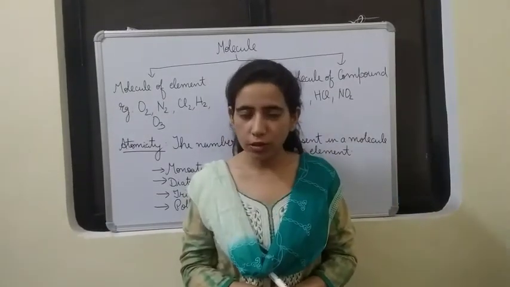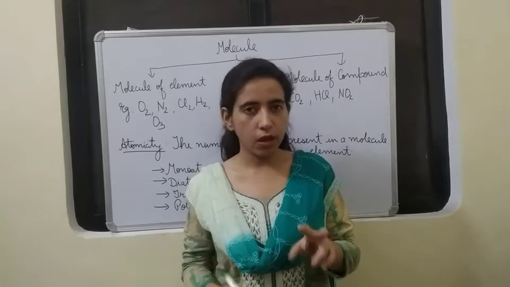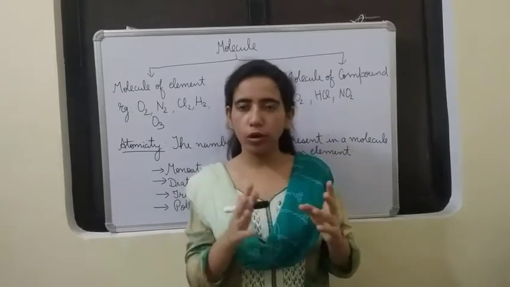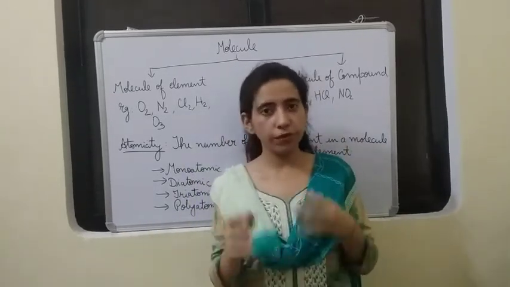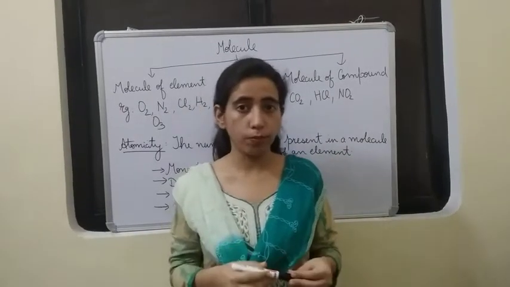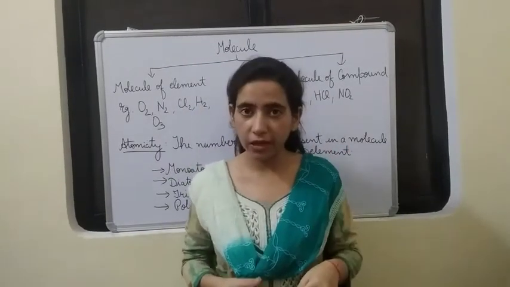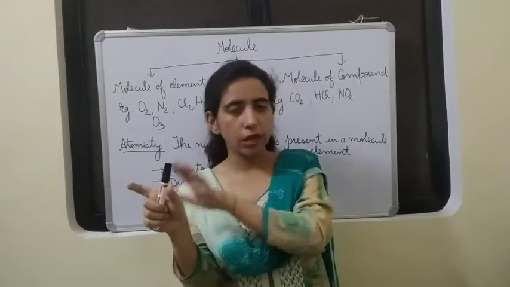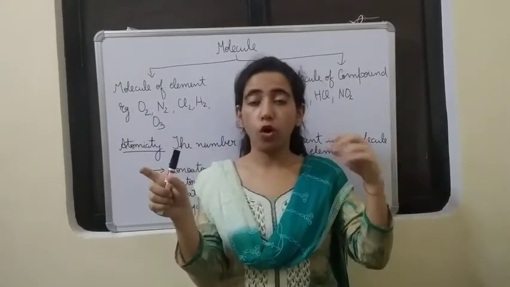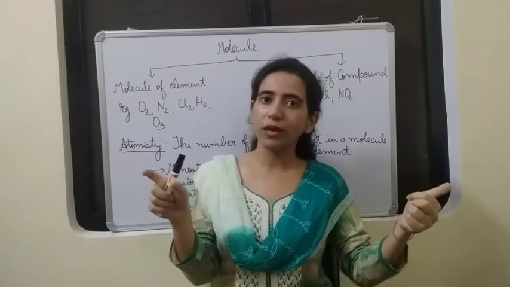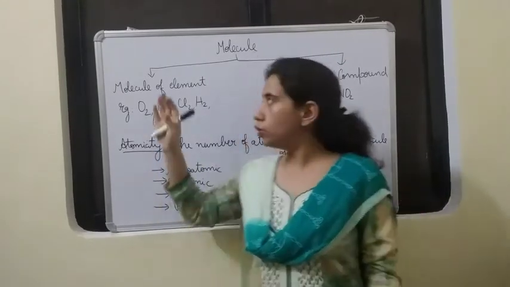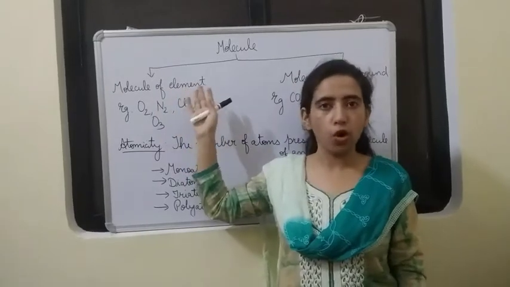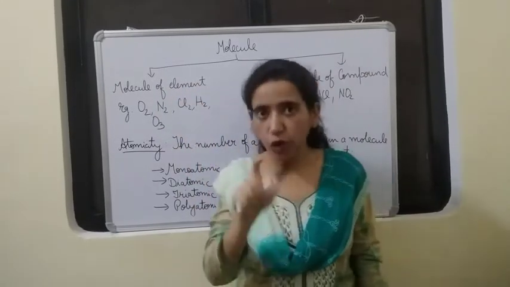Proceeding with molecules, molecules can be of two types: molecule of the element and molecule of the compound. We have studied in detail about elements and compounds. The same knowledge you should apply here. When we talk about elements, you know they are made up of one kind of atoms, and when we talk about compounds, they are made up of more than one kind of atoms. So molecule of the element is made by the combination of one kind of atoms.